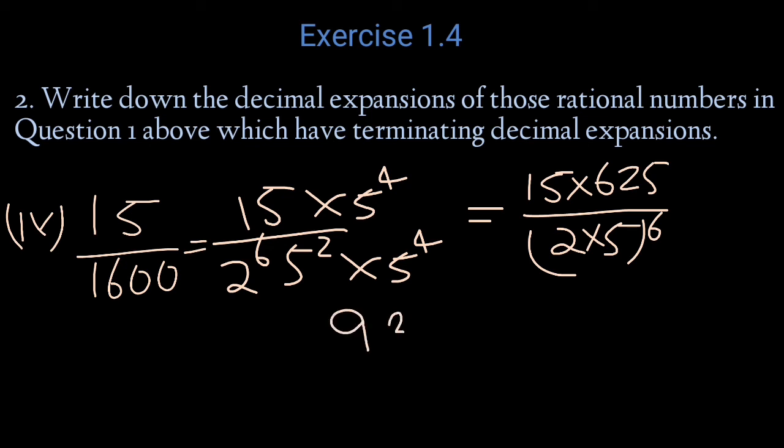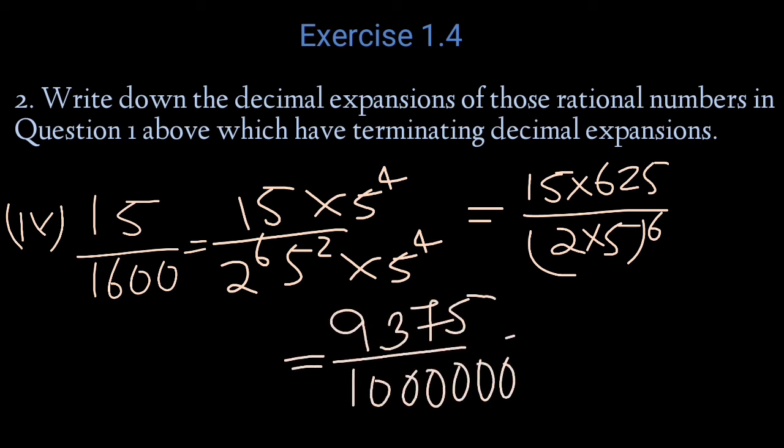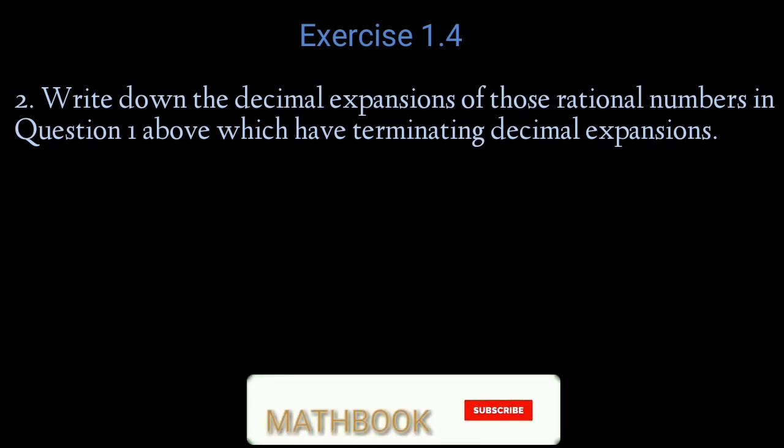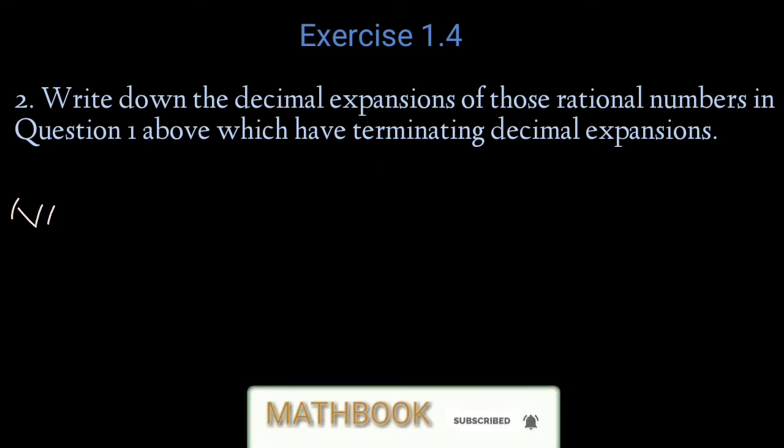So 625 into 15 by 2 into 5 raised to 6. That's equal to 9375 by 10 raised to 6. That's equal to 0.009375. How do we put the decimal point? We got here 1 and 6 zeros, and in the numerator 9375 is a 4 digit number. So the decimal should come before the 6th digit. So we should add 2 zeros before 9375 and we get 0.009375.